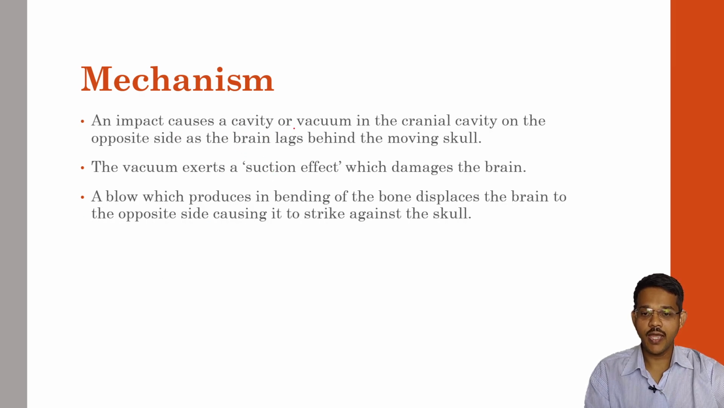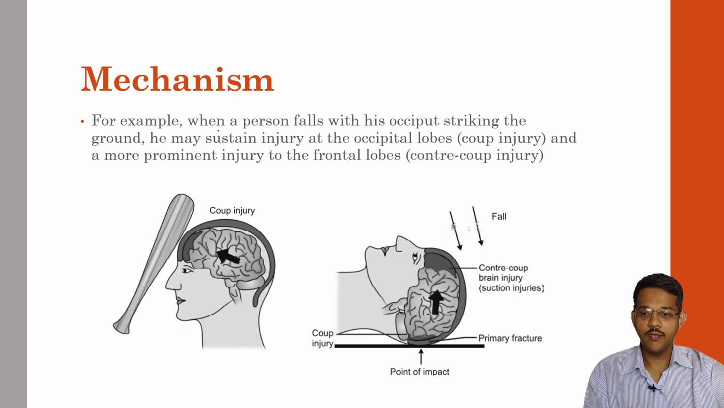An impact causes a cavity or vacuum in the cranial cavity on the opposite side as the brain lags behind the moving skull. So sudden impact causes sudden vacuum formation leading to movement of the brain. The vacuum exerts a suction effect which damages the brain. A blow which produces bending of the bone displaces the brain to the opposite side, causing it to strike against the skull. For example, when a person falls with the occiput striking the ground, he may sustain injury to the occipital lobe, that is the coup injury, and a more prominent injury to the frontal lobe, that is the contre-coup injury.